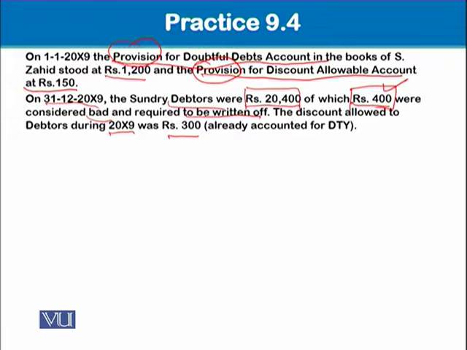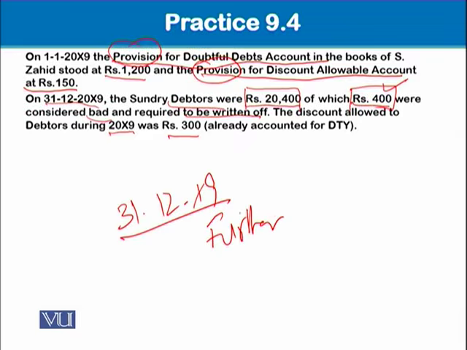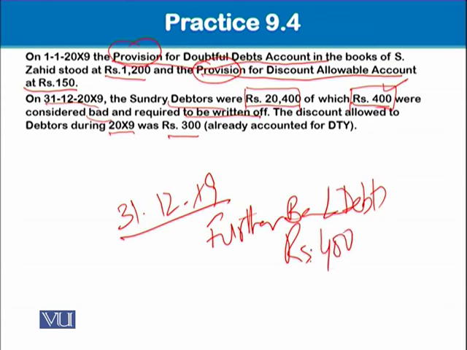But I appreciate it if you write somewhere that in the year 31st December X9, further bad debts are 400. Write it somewhere in your notebook so that you do not forget to account for this.